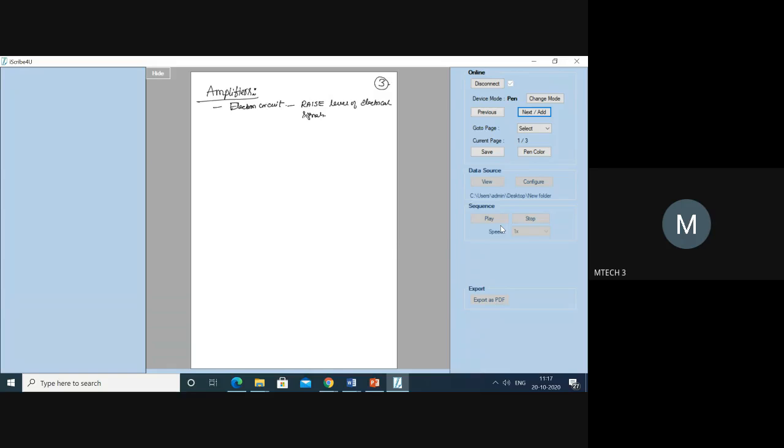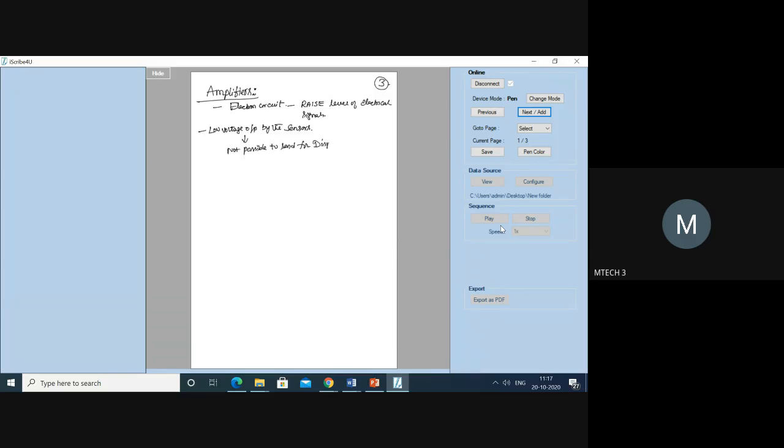Now the amplifier output signal is proportional to the input signal. Generally you will get a low voltage output from the sensors.